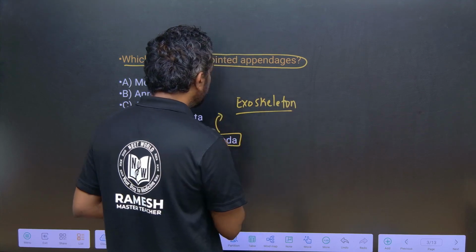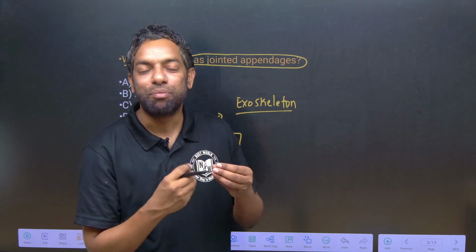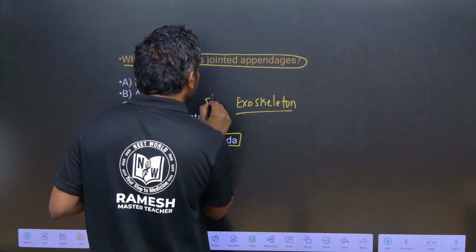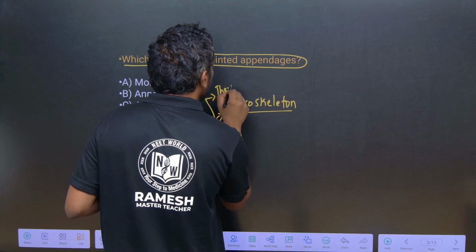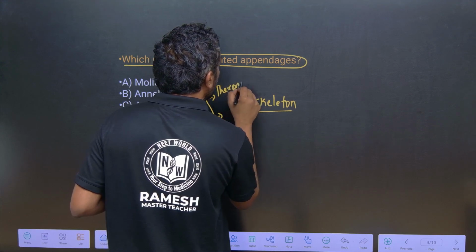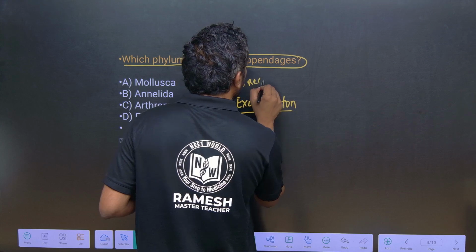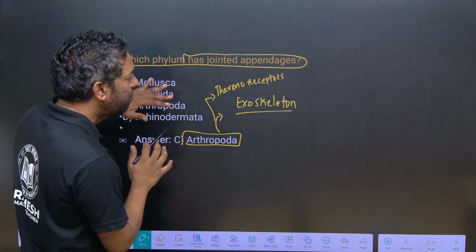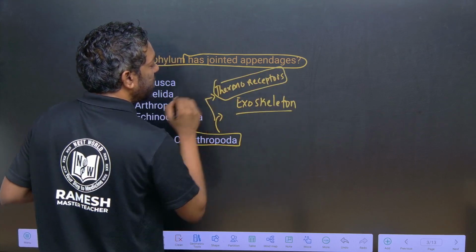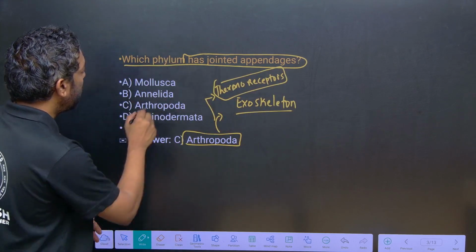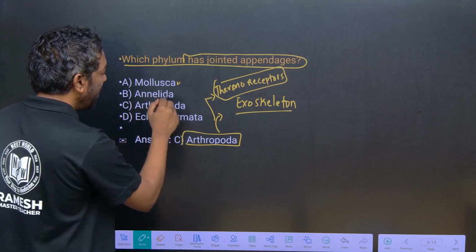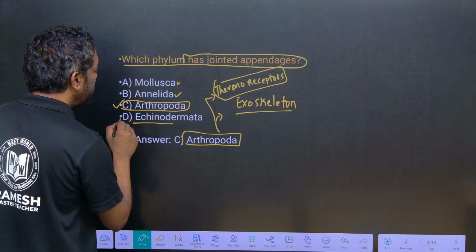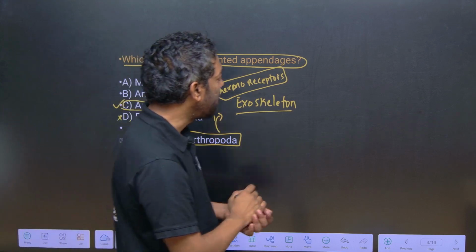Appendages include sensors and mouth parts; they have thermoreceptors. The appendages in arthropoda are thermoreceptors. Here, Mollusca do not have appendages, annelids do not have them, Arthropoda have appendages, and echinoderms also do not have them.